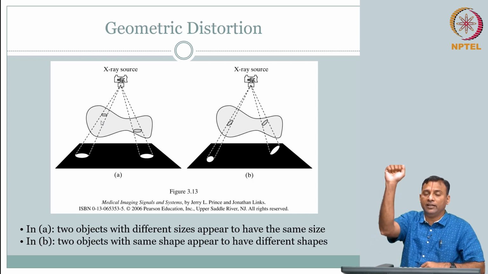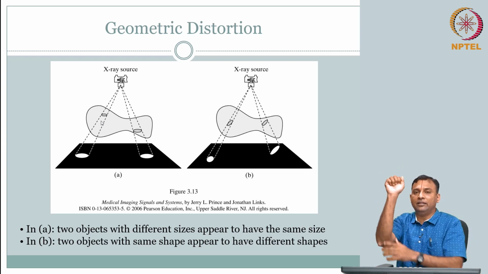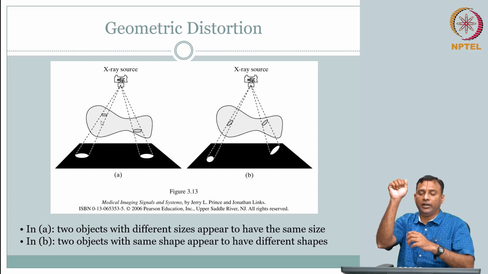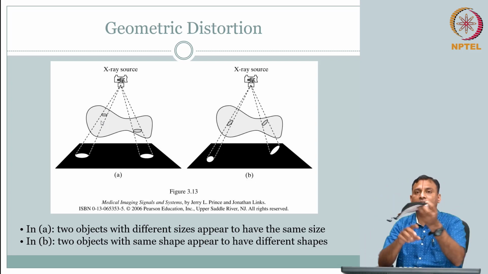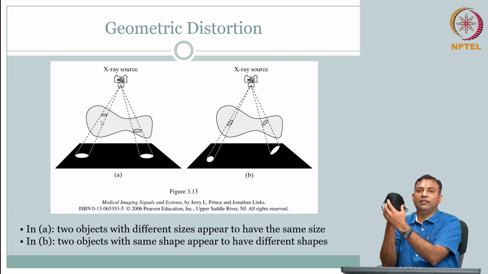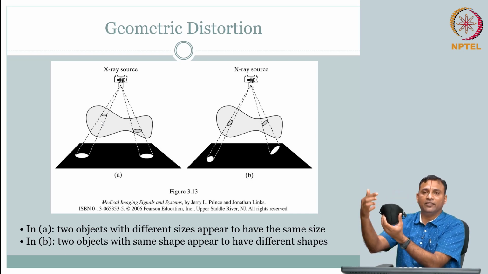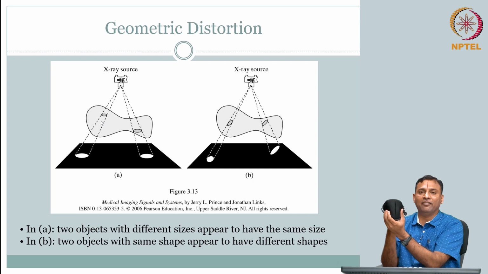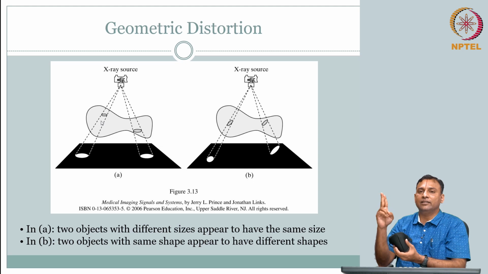For example, how do I know about the hand I am showing? If I cover the hand, this is the difficulty of optical imaging: you cannot see inside. So, who says my hand is like this?